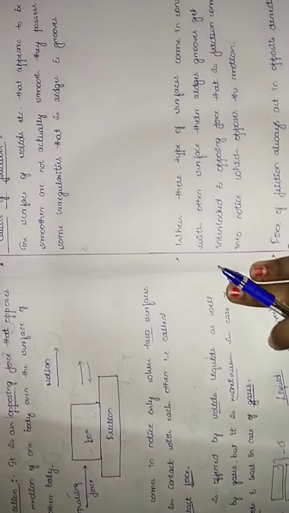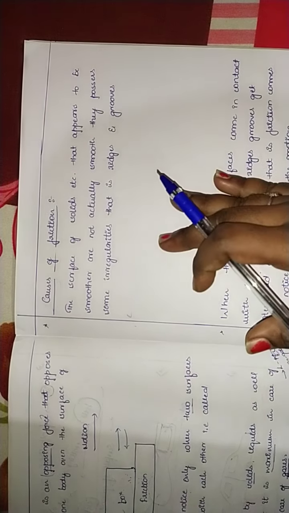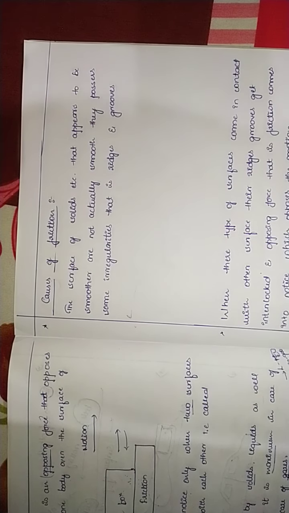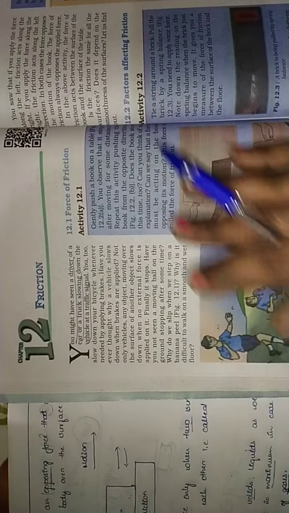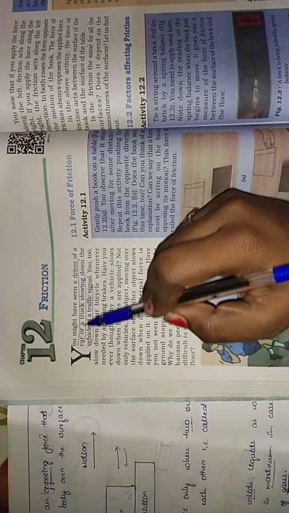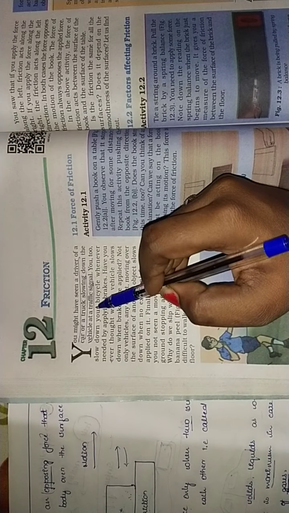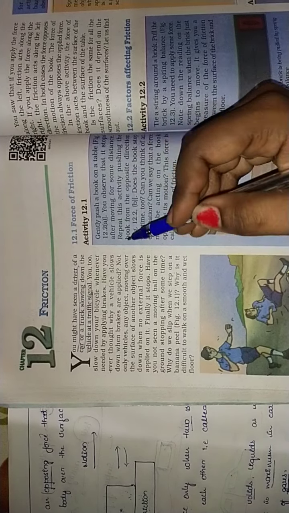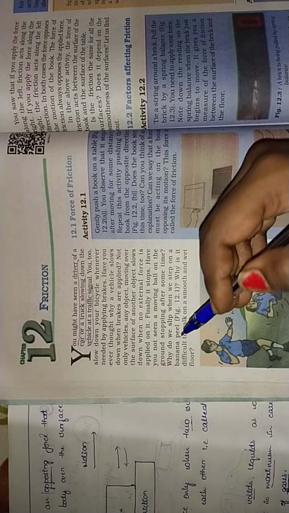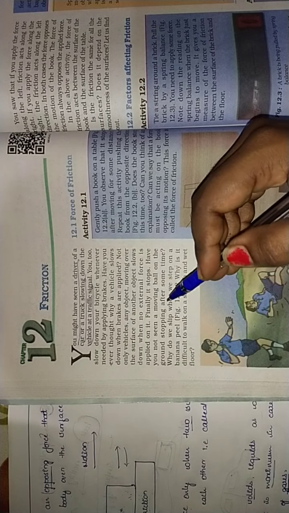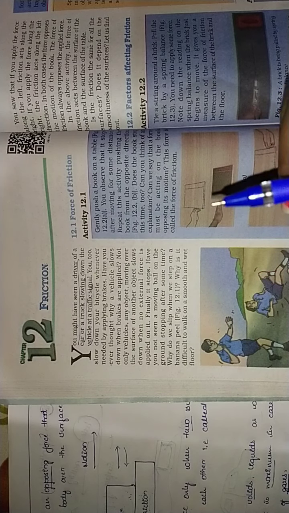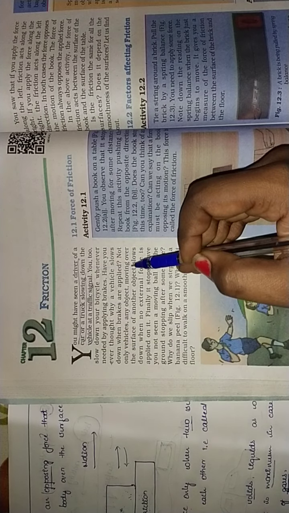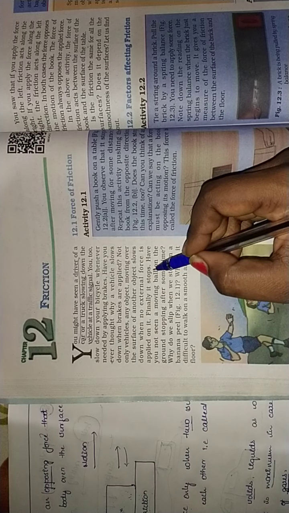Okay, so now let us move on to causes of friction. In order to study the causes of friction, we'll just have a glance over this. You might have seen a driver of a car or truck slowing down. This example I have already given. While stopping a car, they apply brakes. Similarly, while riding a bicycle, even you guys apply brakes in order to slow down the vehicle, isn't it? Finally it stops.